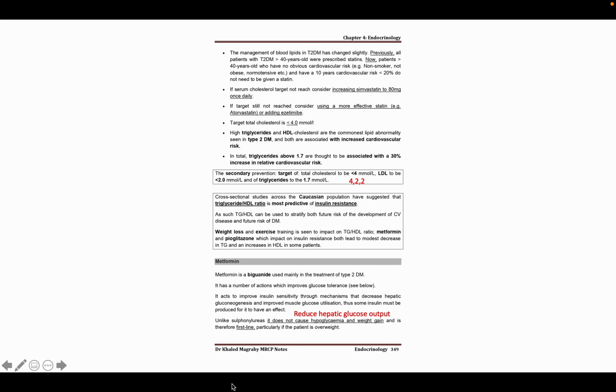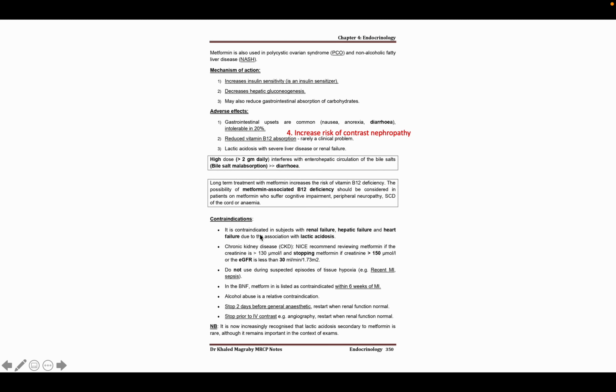And importantly, this drug doesn't cause hypoglycemia like the sulfonylureas, and also it will reduce the weight gain. Sulfonylurea will increase the weight, but metformin will decrease the weight. So in case of obese patients, metformin is a very good drug.